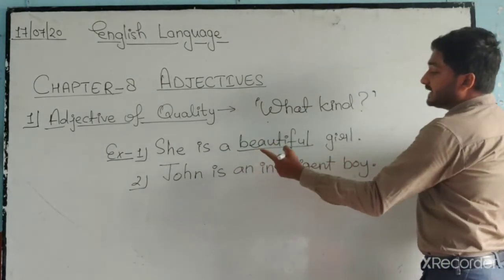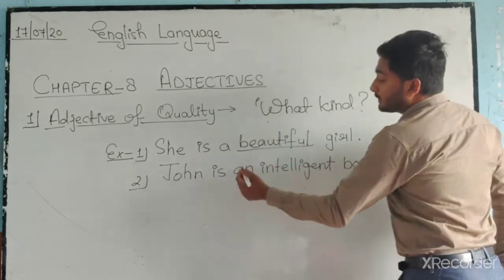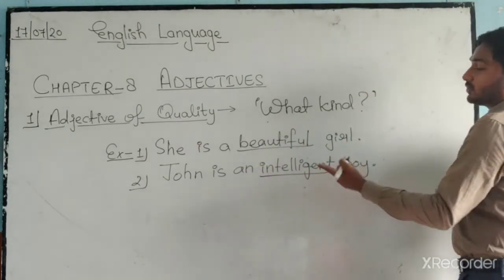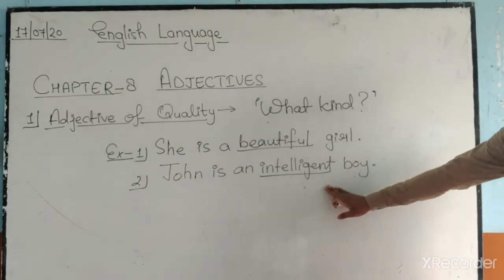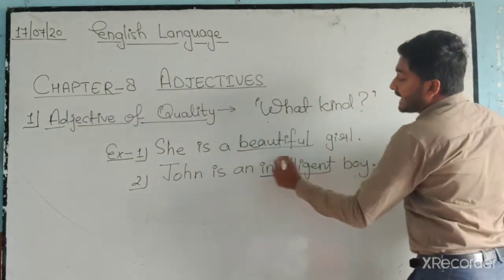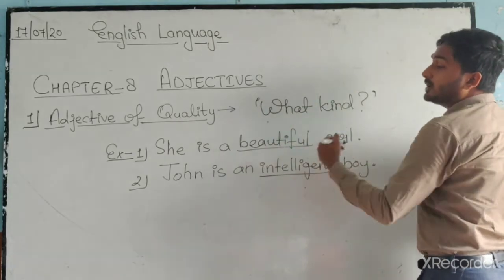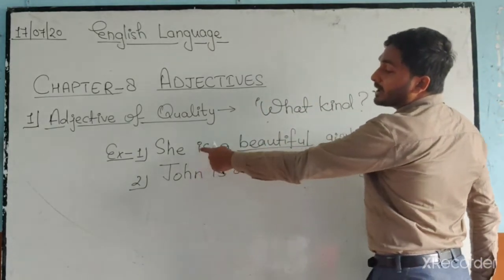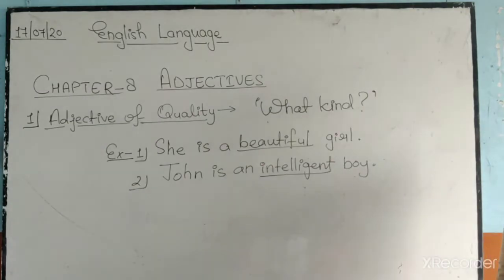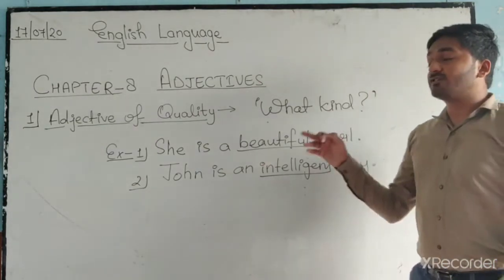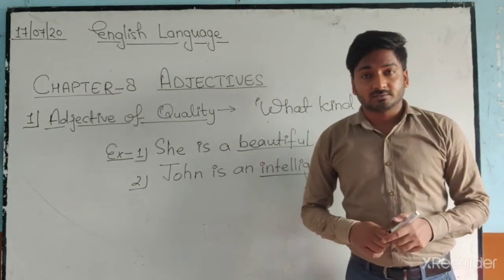What kind of girl is she? She is a beautiful girl. What kind of boy is John? John is an intelligent boy. These adjectives are saying what kind of noun or pronoun it is. So this is adjective of quality.